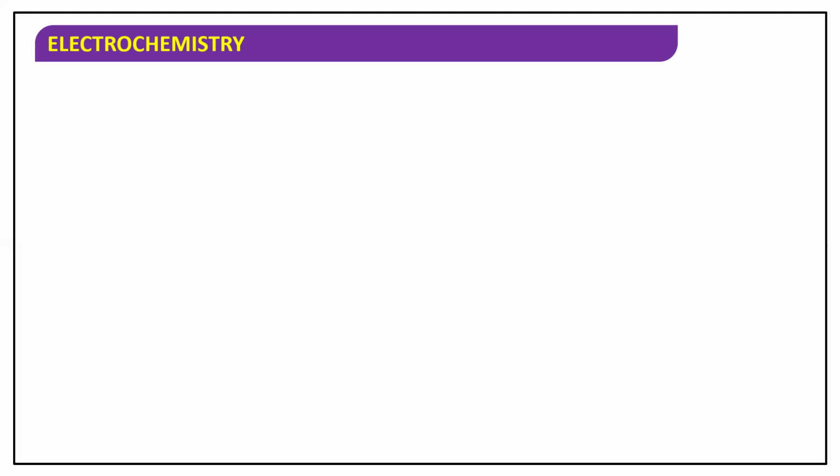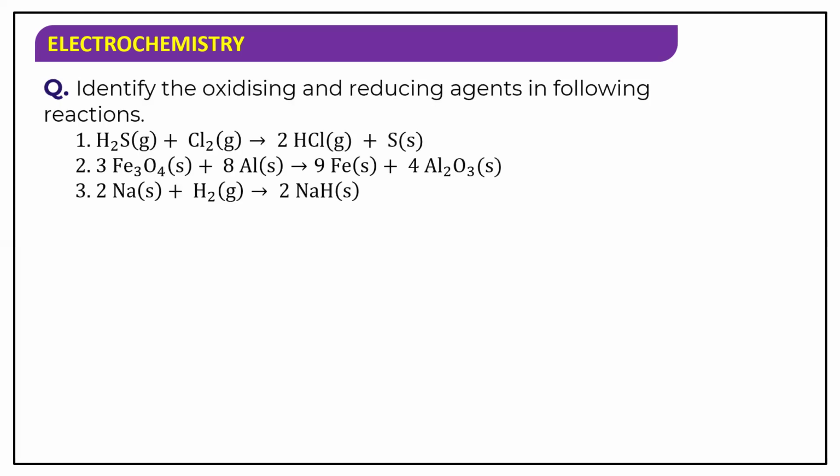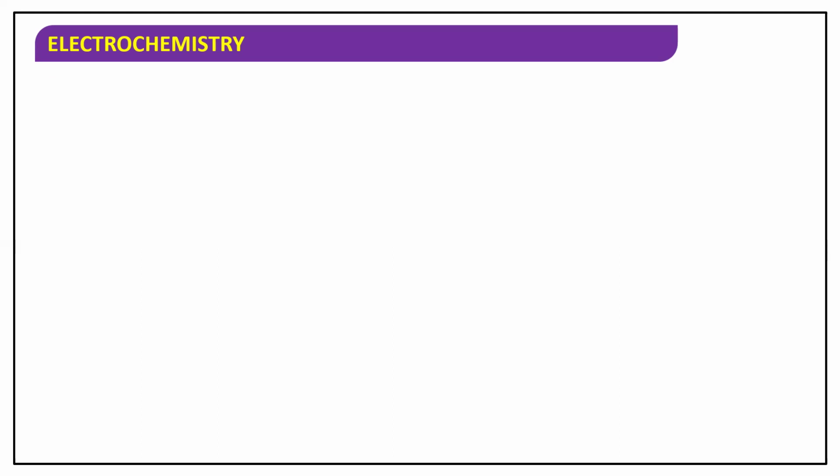So I will give you 3 reactions. You have to identify the oxidizing and reducing agents in the following reactions. So take the first reaction and tell me which is an oxidizing agent and which is a reducing agent. So here is a reaction for you. Tell me which is oxidized and which has got reduced.